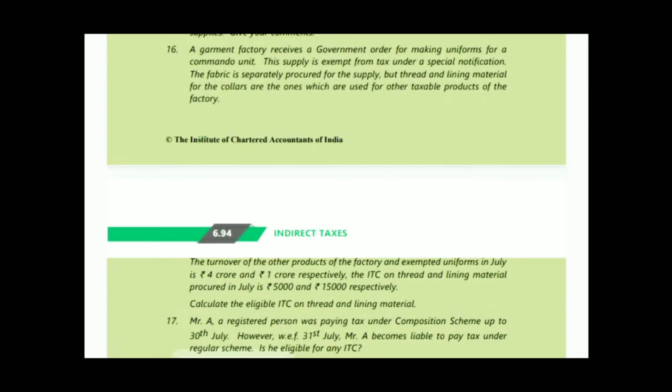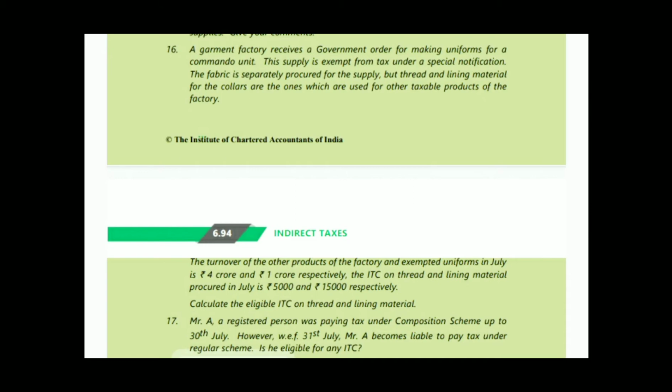And see the 16th question. A government factory receives a government order for making uniforms for a commando unit. This supply is exempt from tax under a special notification. The fabric is separately procured for the supply, but thread and lining material for the collars are the ones which are used for other taxable products of the factory. The turnover of the other products of the factory and exempted uniforms in July is 4 crores and 1 crore respectively. The ITC on thread and lining material procured in July is 5,000 and 15,000 respectively. Calculate the eligible ITC on thread and lining material. I already discussed this type of sum with an example, so you should answer this sum on your own.